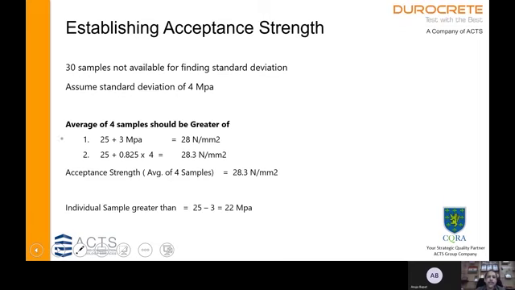So the greater of the two is 28.3. So the acceptance criteria is 28.3 for a group of 4 samples. And the individual sample should be greater than 25 minus 3, which is 22 MPa.